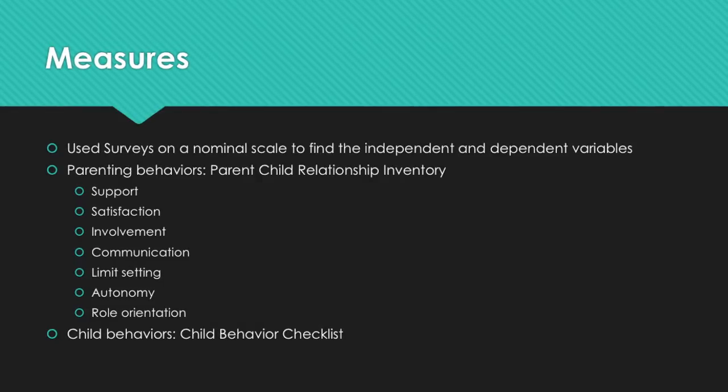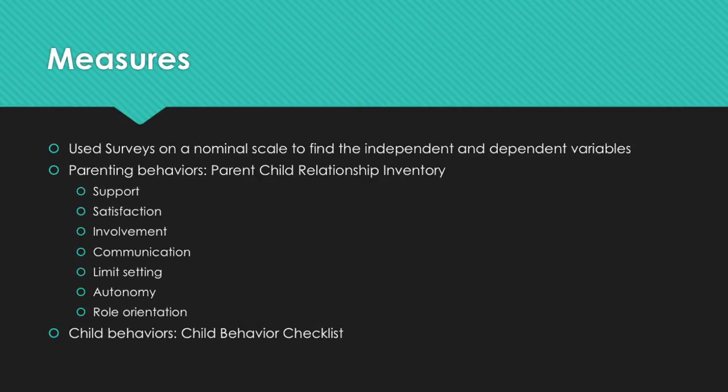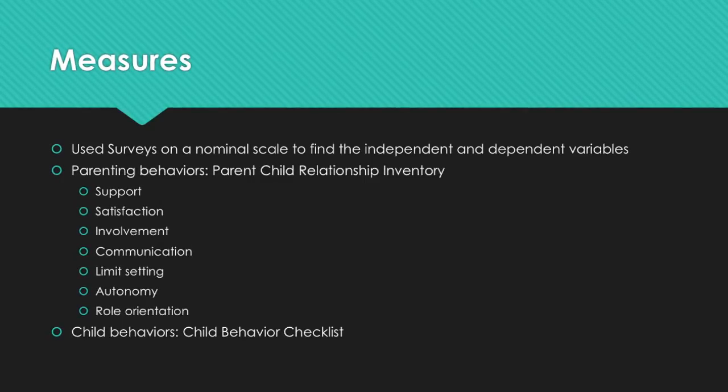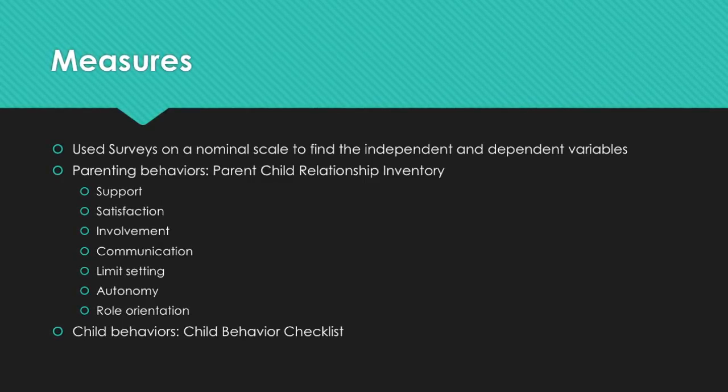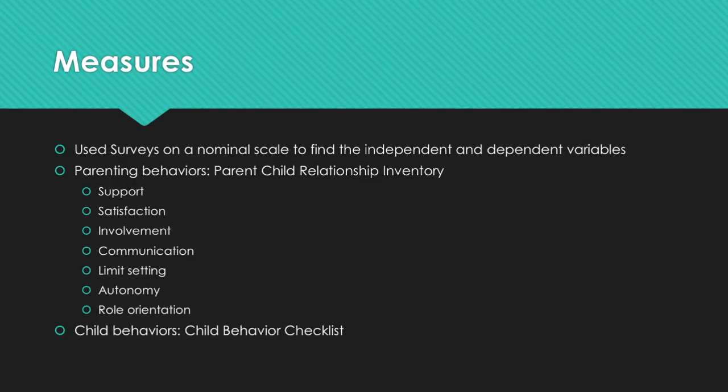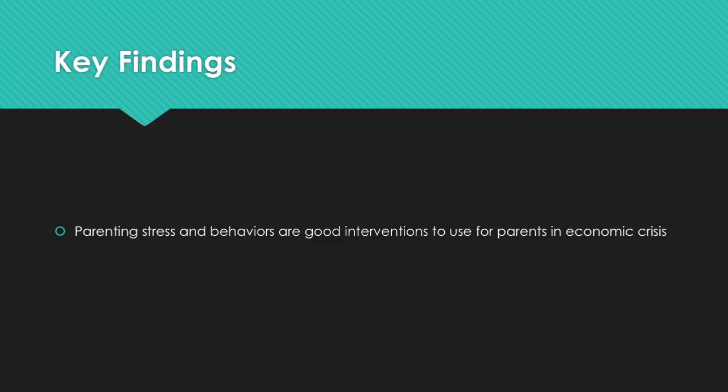Both of these surveys were on the nominal scale. The parent survey was rated on a scale from 1 to 4, 1 meaning strongly agree, 4 meaning strongly disagree. And the child survey was rated on a scale from 0 to 2, 0 meaning not true, and 2 meaning very often true. So the researchers found many connections between the topics in question.